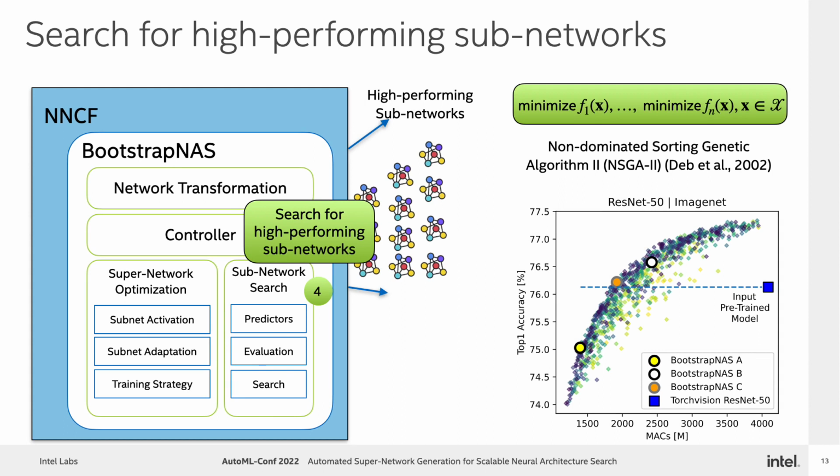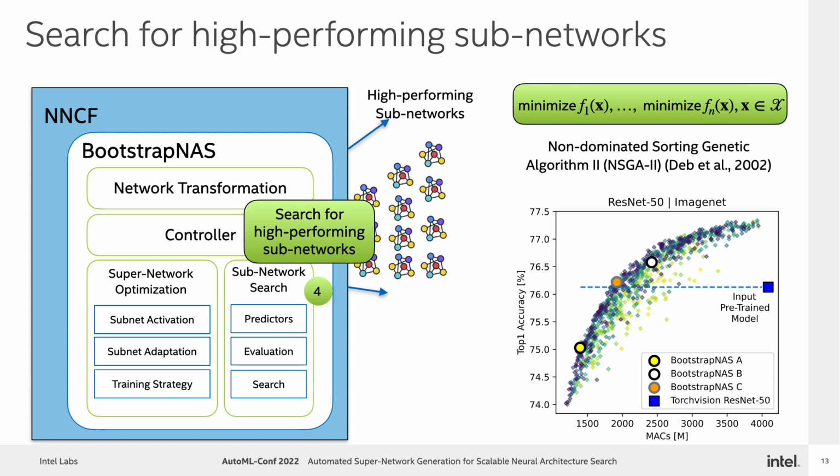The next step after the supernetwork has been trained is to discover high-performing subnetworks. To accomplish this, Bootstrap NAS uses NSGA2 by default. However, other subnetwork search algorithms can be used. For instance, the user can pass their own algorithm using the Bootstrap NAS API. As illustrated in the figure on the right, NSGA discovers a Pareto front from which efficient subnetworks can be selected.